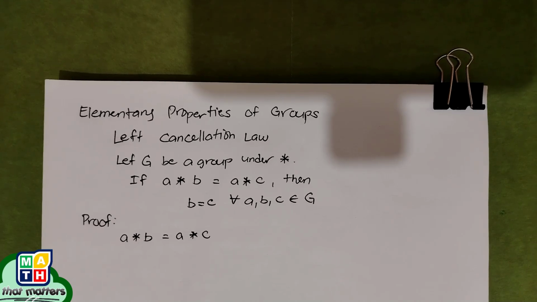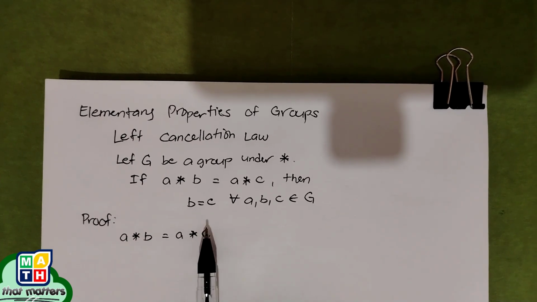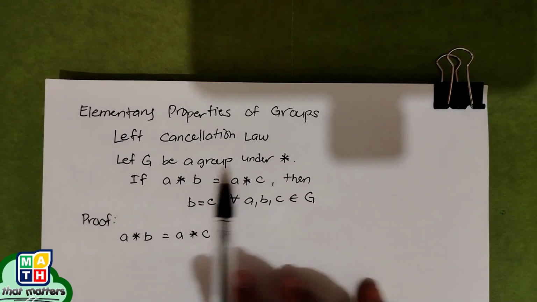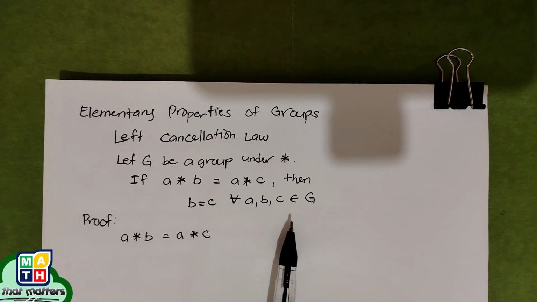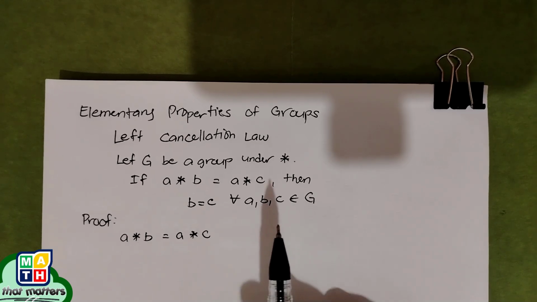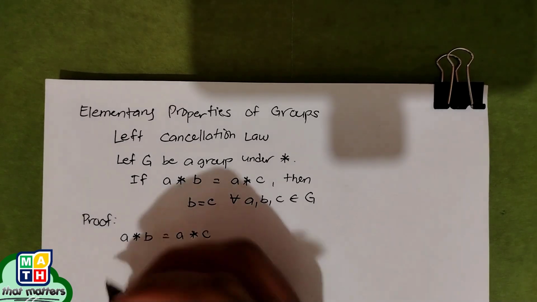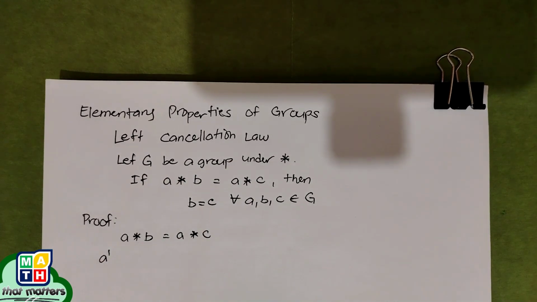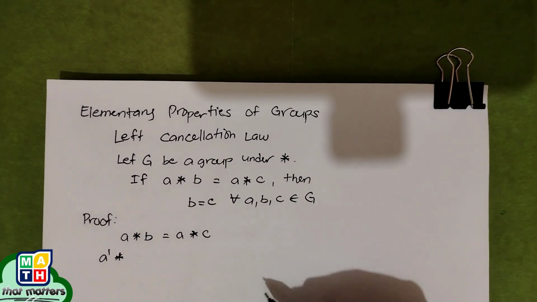The first thing we need to do here is introduce the inverse of A, the element that we are trying to cancel to get to B equal to C. Since G is already a group under star, that would mean that for every element in our G, specifically here on A, there exists an inverse. For each of the elements, there should also be an inverse of B, inverse of C, and so forth. But we are going to use here the inverse of A, and we're going to do it like this.